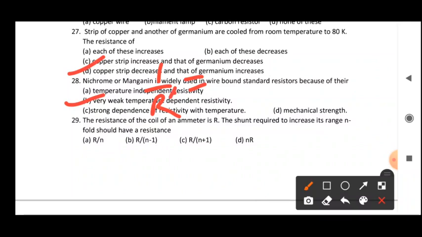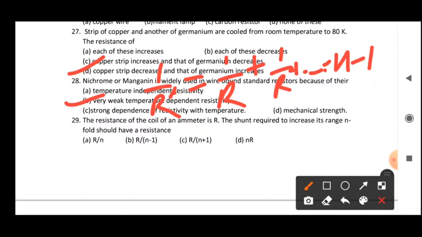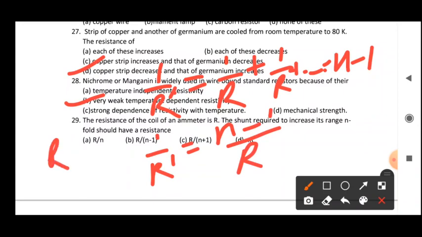So it means that this 1 by r for the first ammeter, for the second ammeter, and so on, n minus 1 ammeters we have, shunt we have, that are needed to increase the range to n-fold, because already our ammeter has its resistance. So we know we need only n minus 1 shunt here to connect in parallel. So 1 by r dash will be equal to n minus 1 upon r, or r dash, if you calculate, is r upon n minus 1.